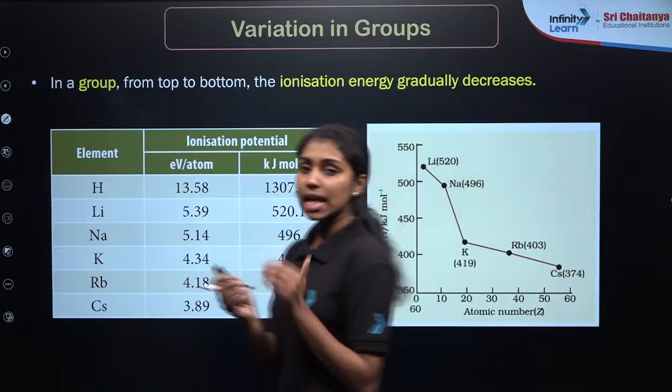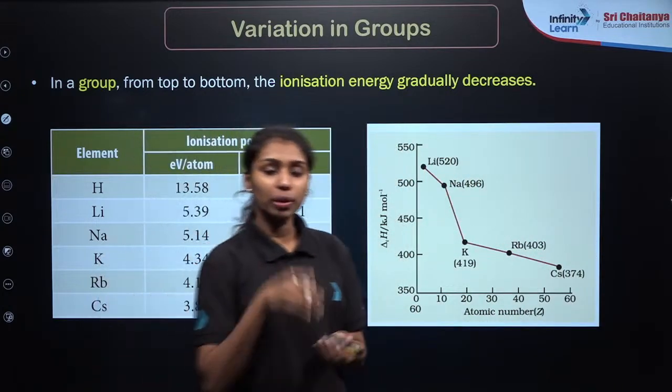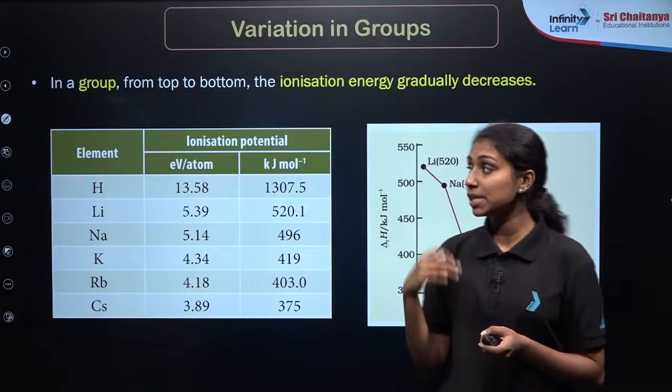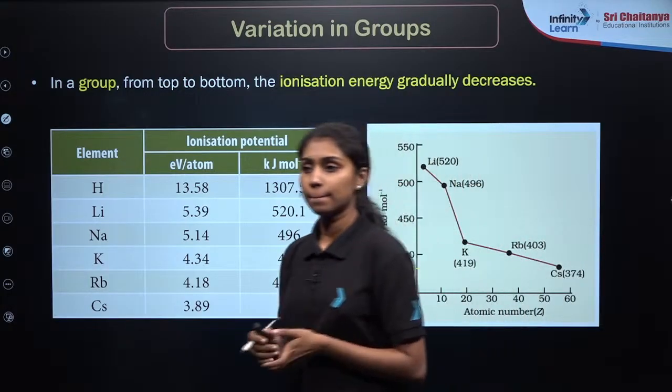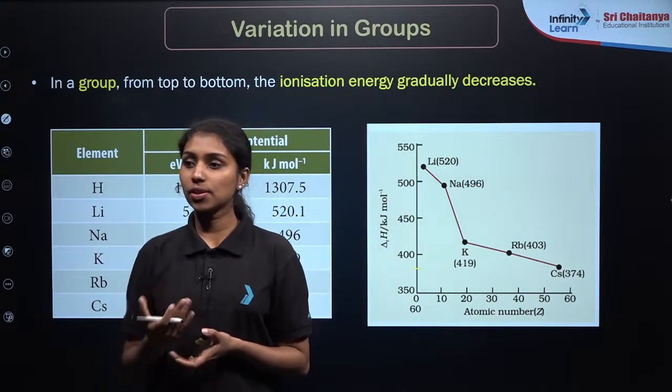according to size. So what is happening to the size in the case of a group if you are moving from top to bottom in a group? What is the general trend of size? Size increases or decreases?